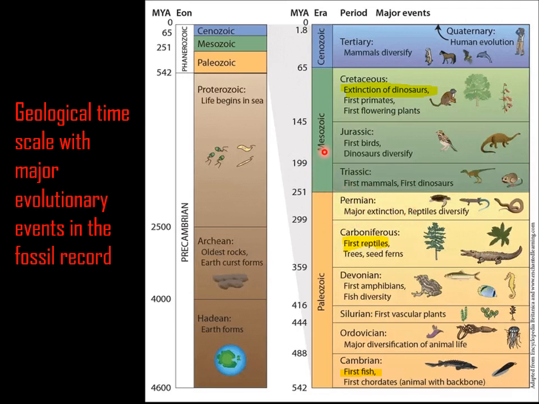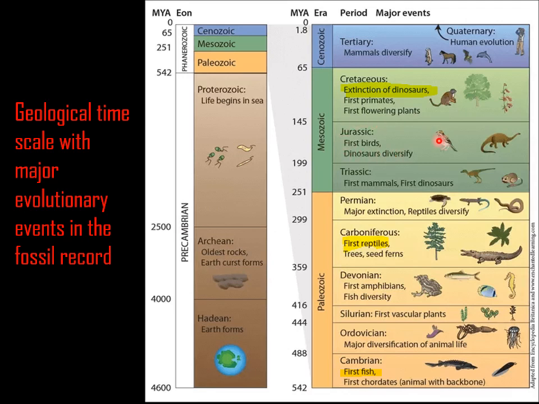Now the Mesozoic era. The Mesozoic era is the most important era from the geological time scale, which is subdivided into three periods, that is Triassic, Jurassic, Cretaceous. In the Triassic period, the first mammals and the first dinosaurs appeared. This is the age of dinosaurs, the evolution of dinosaurs. And if you're talking about the Jurassic, the Jurassic is the peak period for the dinosaurs.